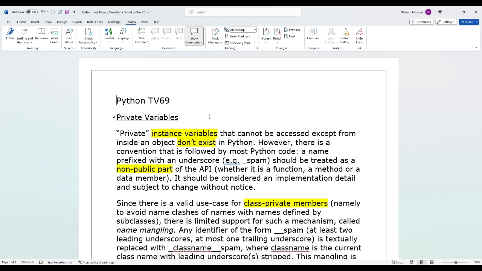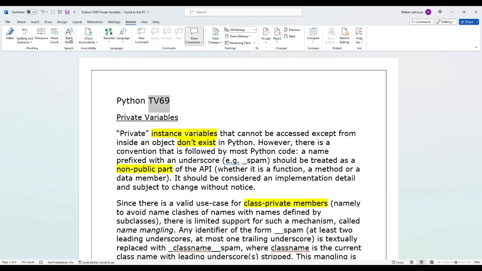All right, with that said, today we're going to learn about private variables. We're going to do this together. We're going to learn about this together. So let's read this manual and see if we can make any sense out of it. Oh, by the way, I'm going to start highlighting in yellow and other colors the stuff that I think we want to pay attention to. All right, let's do this.